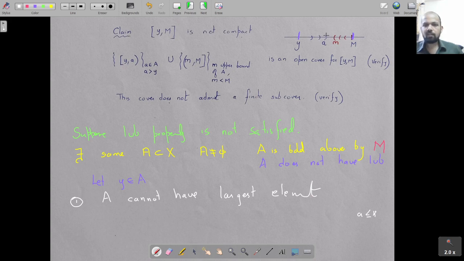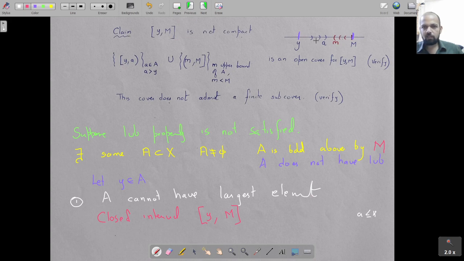Now I can easily construct an open cover for this closed interval. So look at this closed interval from Y to M, because Y is in A, and M is an upper bound for the set A.